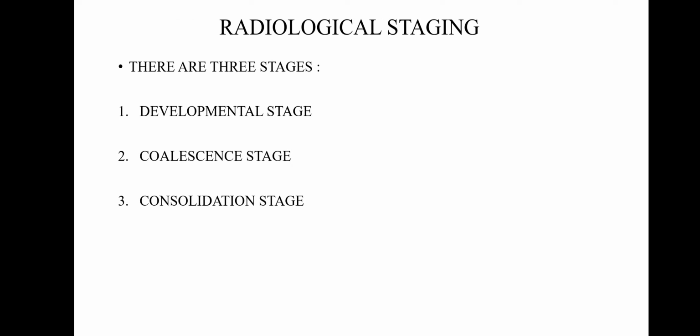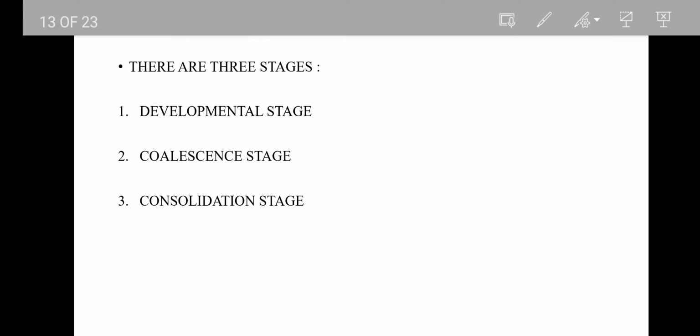Now which joints are most commonly affected? Most common is the foot, then knee, hip, elbow and shoulder joint. Now the radiological staging. There are 3 stages in radiology of Charcot joint. First the developmental stage, second the coalescence stage, third the consolidation stage.